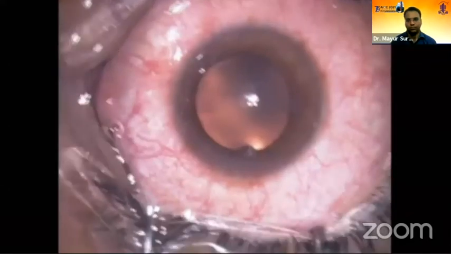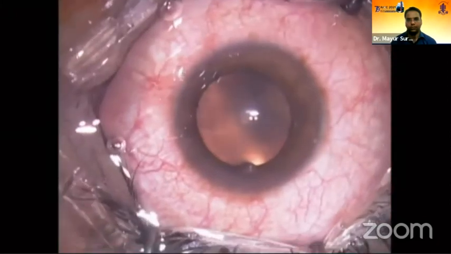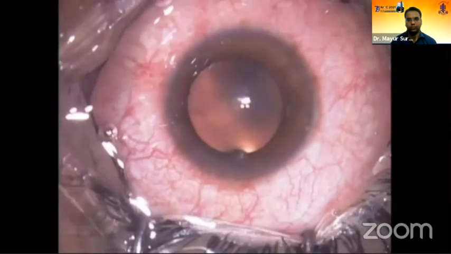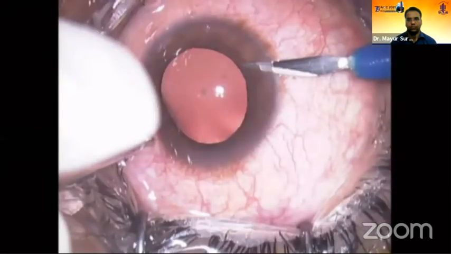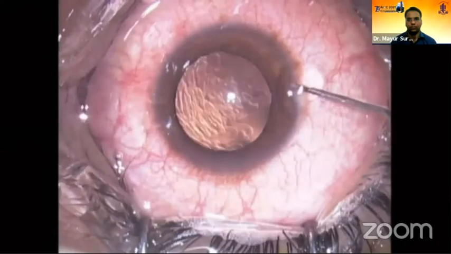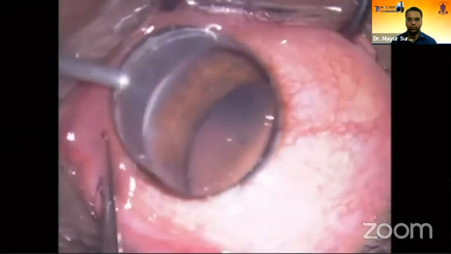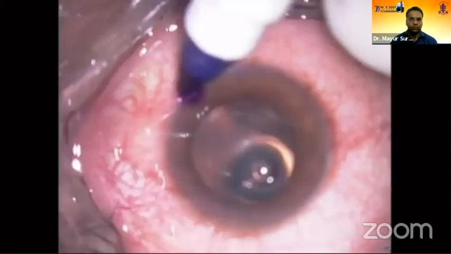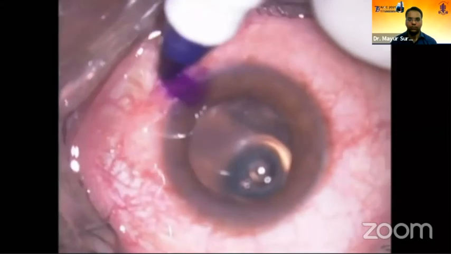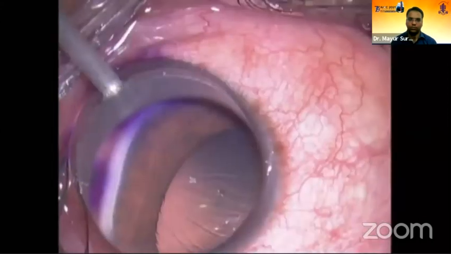So the surgery was planned as an ab interno sewing machine technique for repair of cyclodialysis cleft. A side port is made on the temporal side with injection of a viscoelastic and a temporal indentation with a direct gonio Swan Jacob lens. The area of cyclodialysis cleft is identified and marked, which is around 3 to 4 clock hours on the nasal and the inferonasal side.